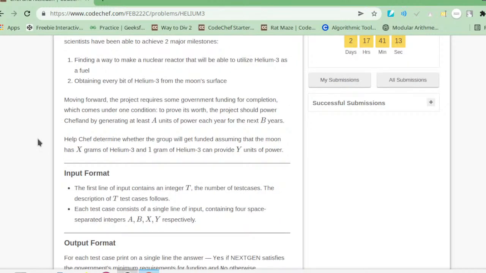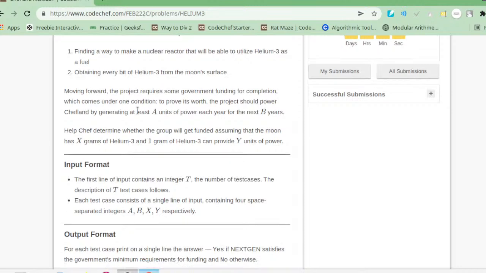Chef has to determine whether the group will get funding. The important thing in this question is that Chef has to generate at least A units of power each year for the next B years. It means we have to generate at least A units of power for the next B years.